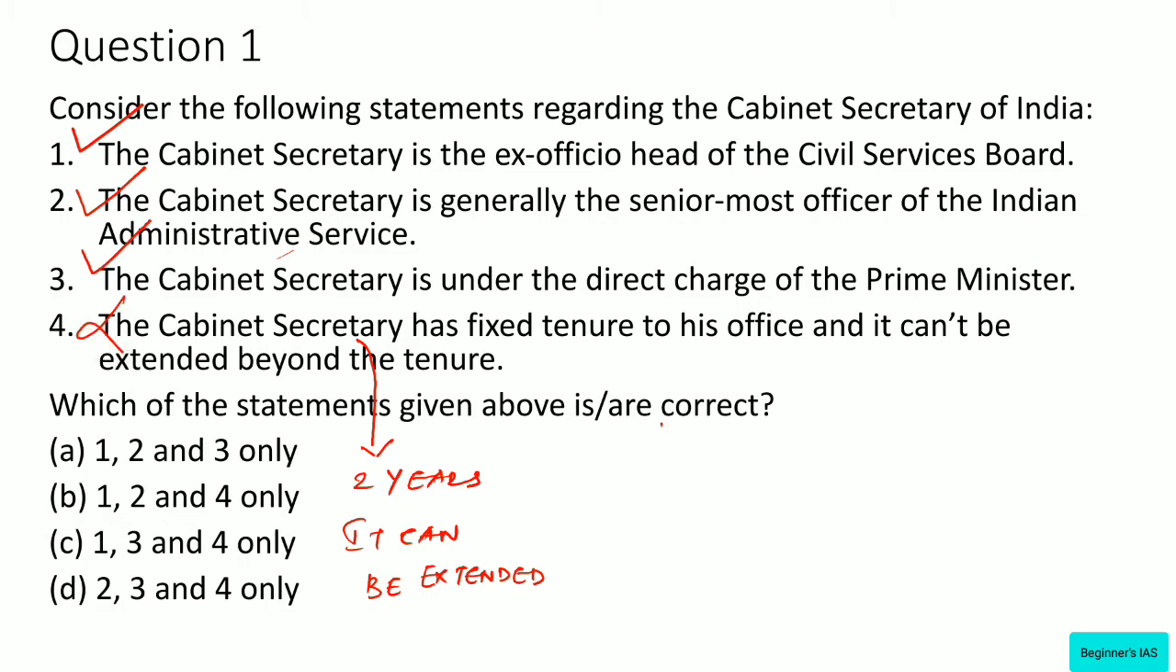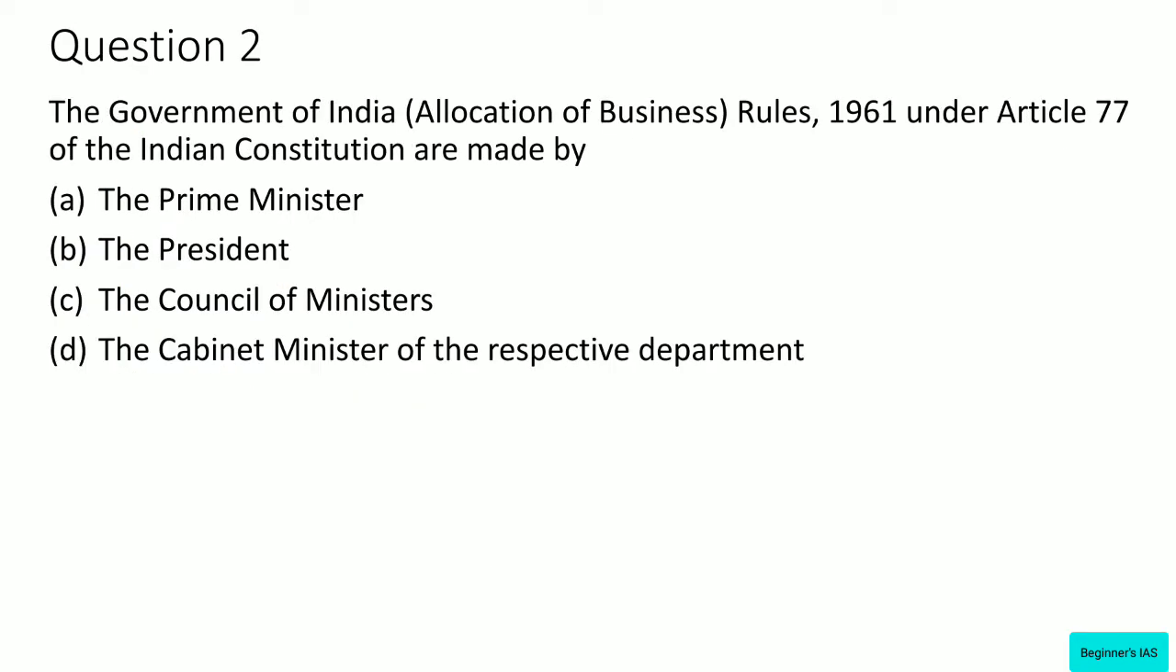So kindly note that the Cabinet Secretary is appointed for a fixed tenure of 2 years and it can be extended. Therefore, statement number 4 is wrong here. Therefore, we can eliminate D and C, B also. Therefore, the answer would be A, 1, 2 and 3 only. See, this is very important. One has to remember. This is also based on M. Laxmikant. Kindly go through this. So let us move on with question number 2.